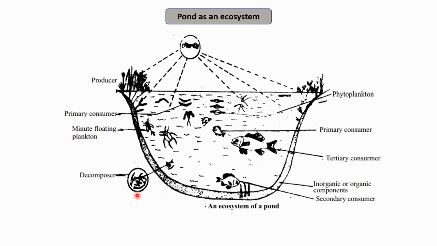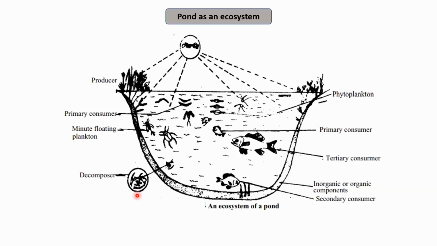So basically, this pond performs all the functions and activities of an ecosystem. It helps in the conversion of inorganic to organic material with the help of the radiant energy that is provided by the sun. Consumption of the autotrophs by the heterotrophs takes place. Decomposition and mineralization of the dead matter is performed by the decomposers, which helps in releasing nutrients back for reuse by the autotrophs.